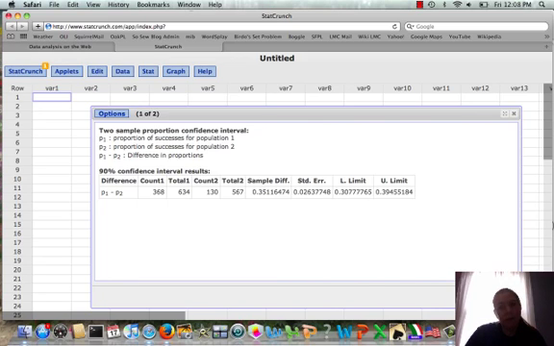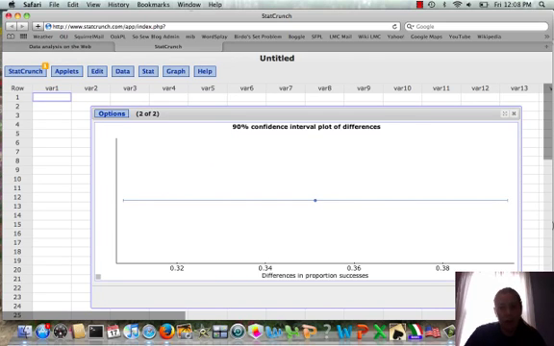If we want to see what this looks like on a graph, if we scroll to the right, it's showing us that the plot would go from 0.30 down here up to around 0.39 over here.